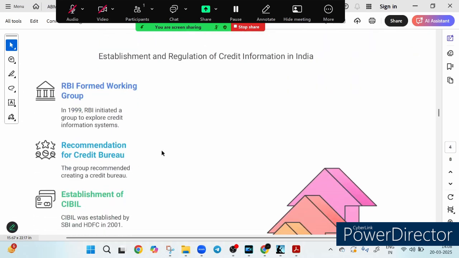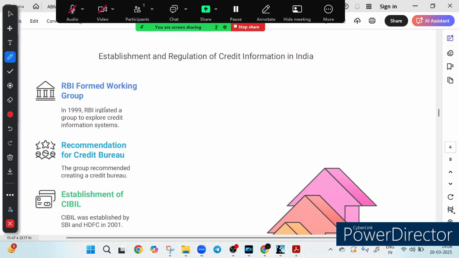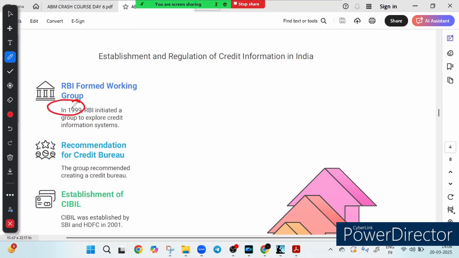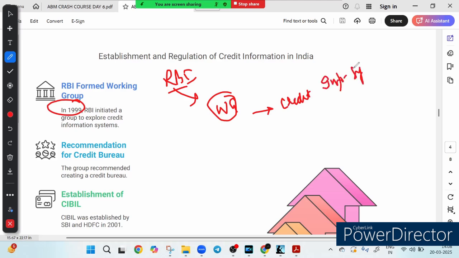Now let's go through the history of the establishment and regulation of CICs in India. So friends, let's walk through the journey of how credit information got organized and regulated in India. It all started back in 1999, right? RBI formed a working group, WG. Why was this working group formed? It was formed to study the credit information system in India. So basically the main purpose was to study how the credit information system in India works.